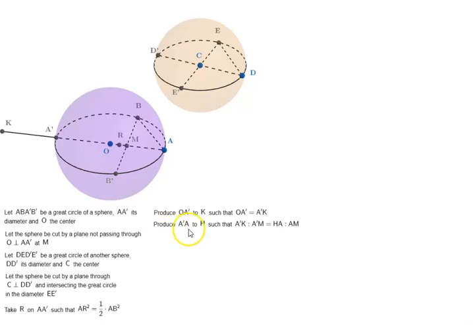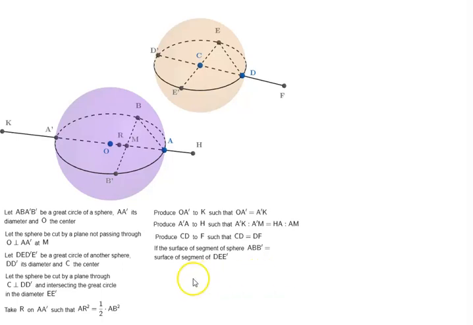Produce A A prime to H such that A prime K is to A prime M as HA is to AM. Here you will notice we know A prime M, we don't know HA, but we do have AM and A prime K. So only one unknown, which means we can easily find it. Produce CD to F such that CD is equal to DF.